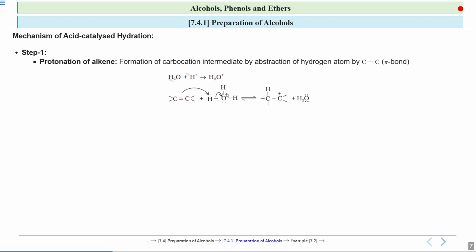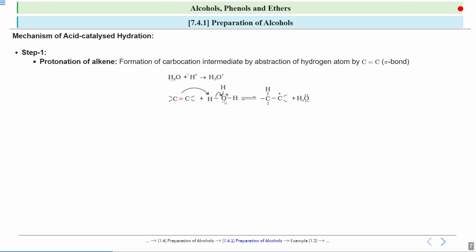Now this oxygen is not liking the positive charge on itself. So this oxygen will say to this hydrogen that I'm going to take your shared pair of electrons, because this oxygen is electronegative. So it has the capability of taking the shared pair of electrons from this hydrogen. I am more electronegative, so I can take your shared pair of electrons. So what will happen?